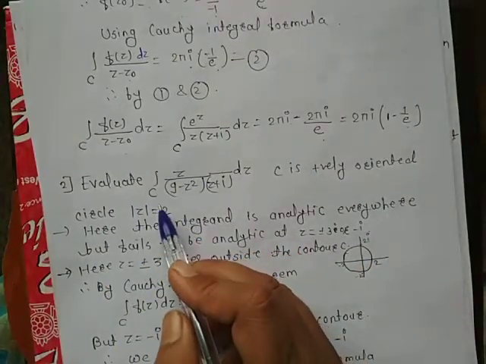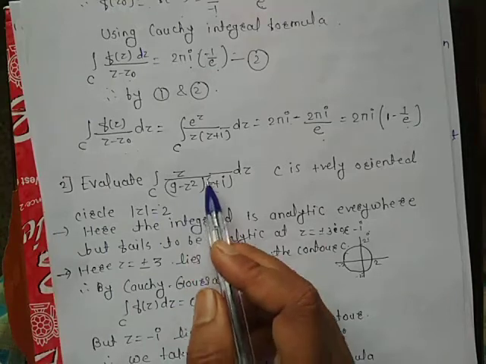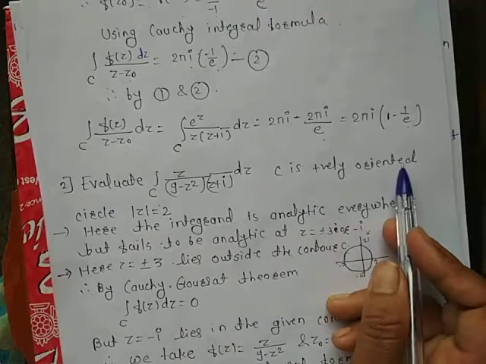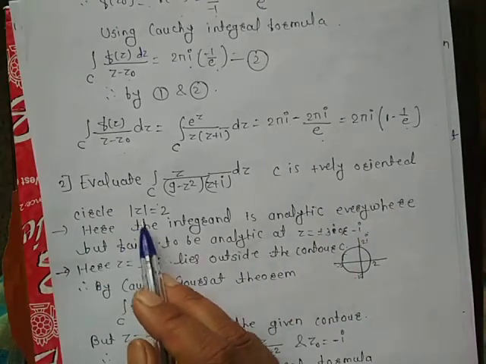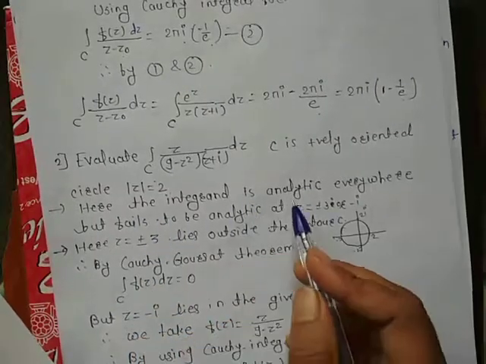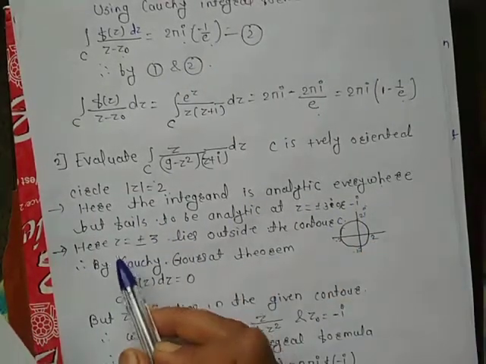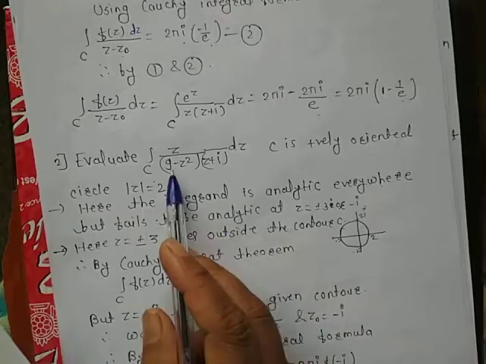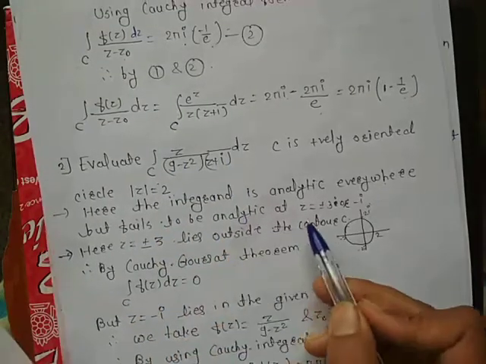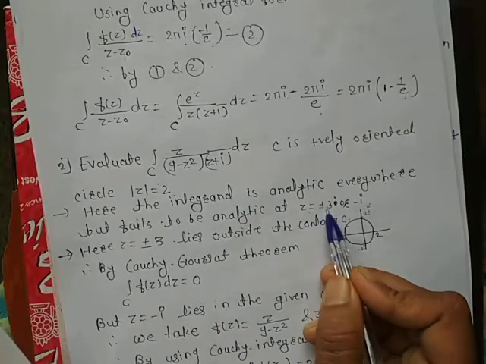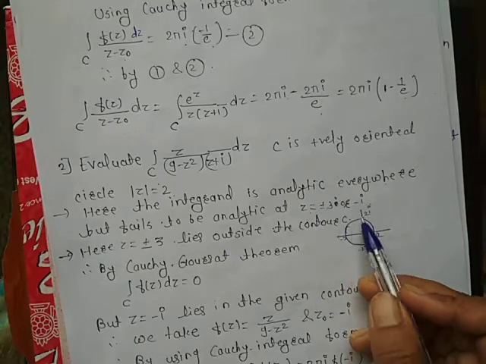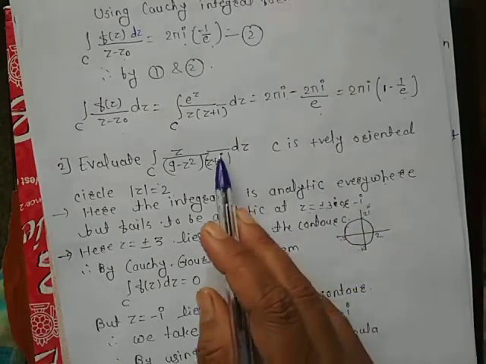Evaluate the integral over C of z upon (9 − z²)(z + i) dz, where C is the positively oriented circle |z| = 2. Here the integrand is analytic everywhere but fails to be analytic where the denominator equals 0, and we will get z = ±3 or z = −i.